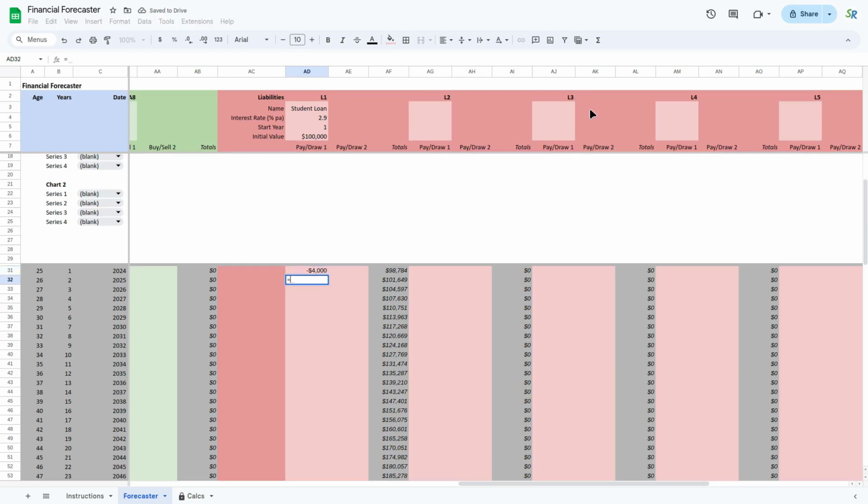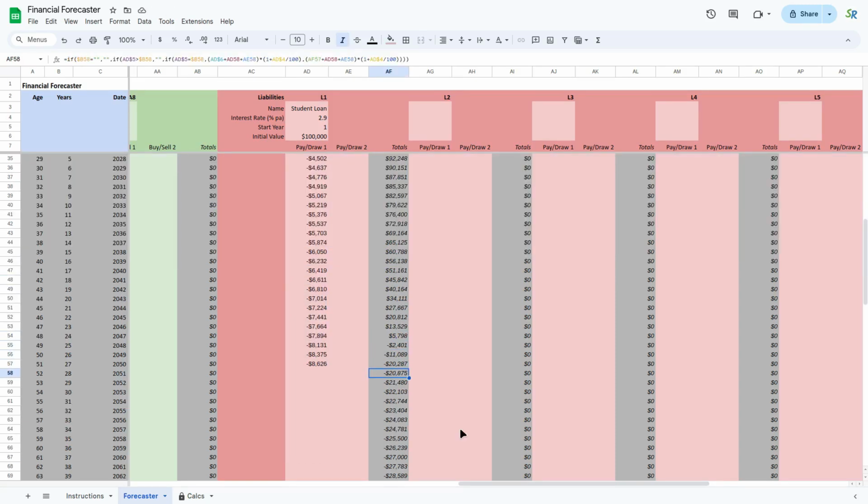Okay, now I'm going to say that I'm going to be quite disciplined, and this payment is going to grow at 3% as well. I'll just drag this down. Now, you can't really go negative in the loan, so if this happens to you, what you probably want to do down the bottom here is get rid of these final repayments, and if you want to zero it out, then you can just put in basically the last payment. Oops, I got them around the wrong way. All right, cool.